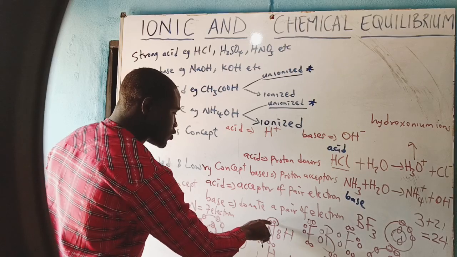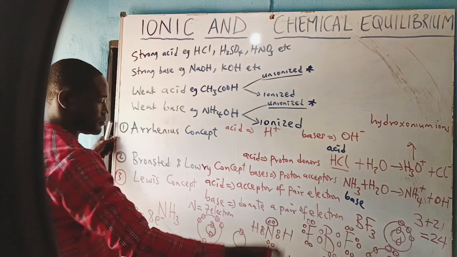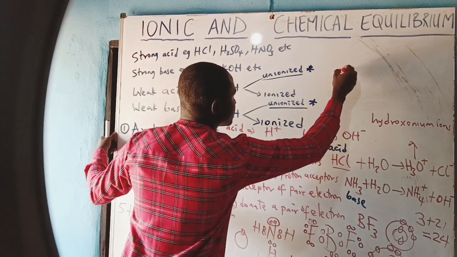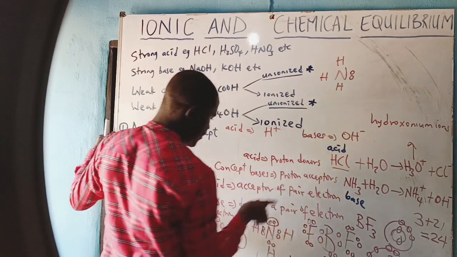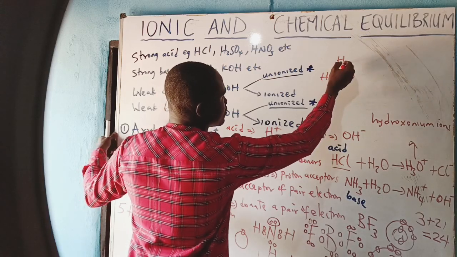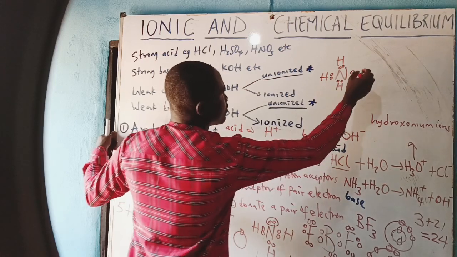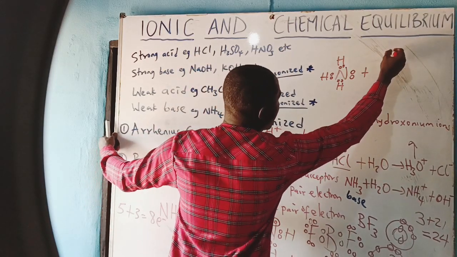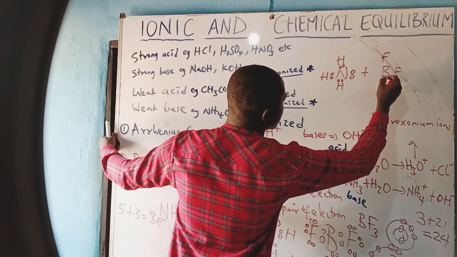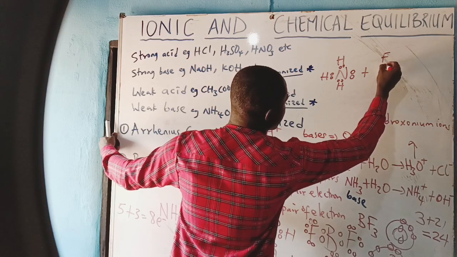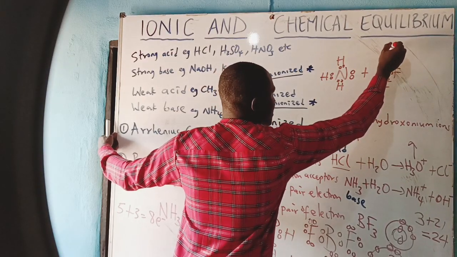That is making ammonia to still be a total of 8, and this one will still be 2. See what we mean? You say N, where that lone pair is here now. Then this one plus F, where the lone pair will be here. Okay? Then remember that we have the remaining 6 here.